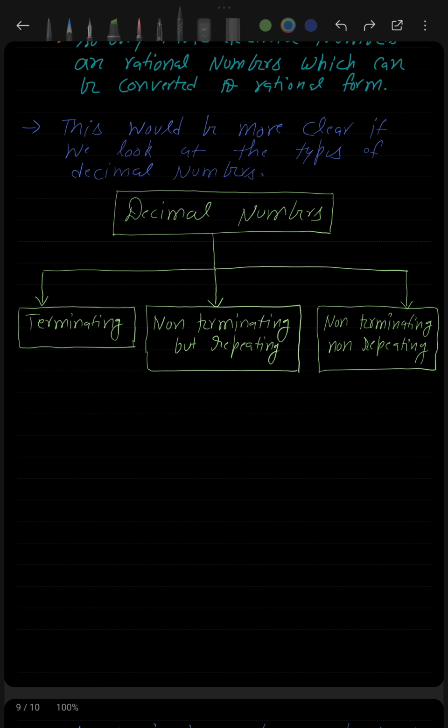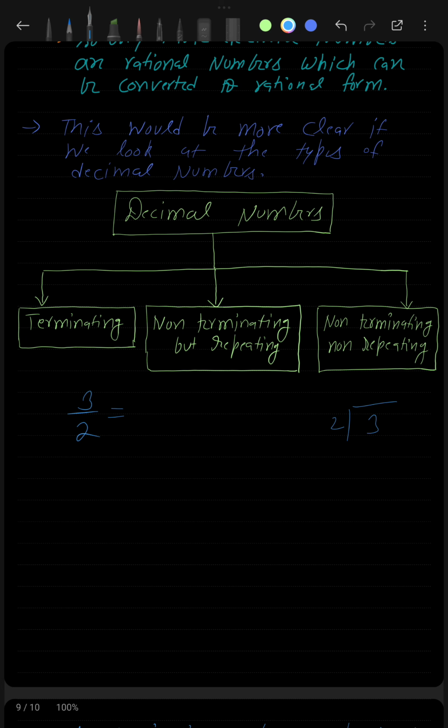Now you may wonder what these names are. These are nothing new. You have already studied them, but you have not known their names so far. Now we have introduced a new term for these numbers. Let me give you an example. If I write the fraction 3 by 2 and ask you to convert it into decimal form, you will divide 3 by 2.